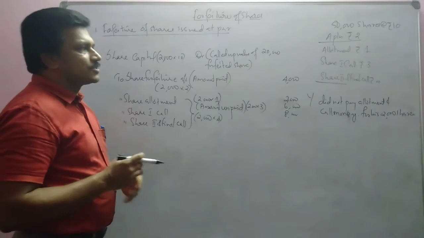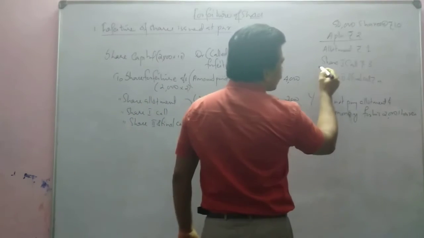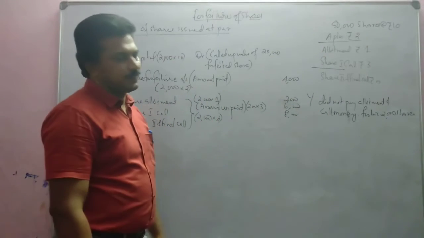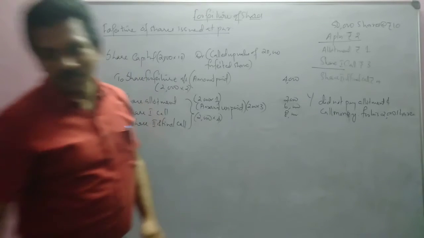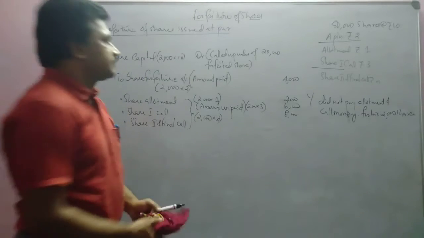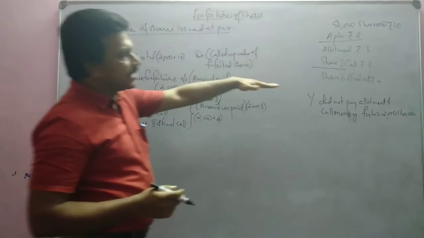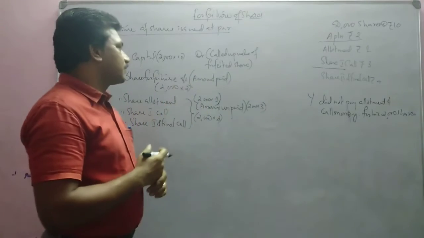Now another case. Suppose company called up to this first call only. Then what will be the journal entry? In that case, what will be the journal entry? Up to first call only. Second call is not called. That is the case next we are going to solve.